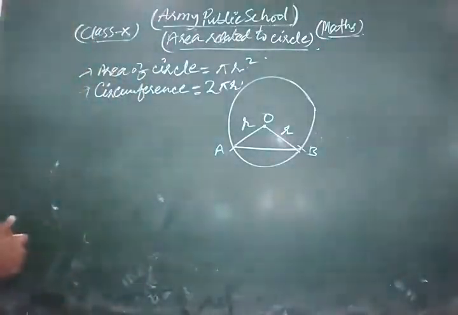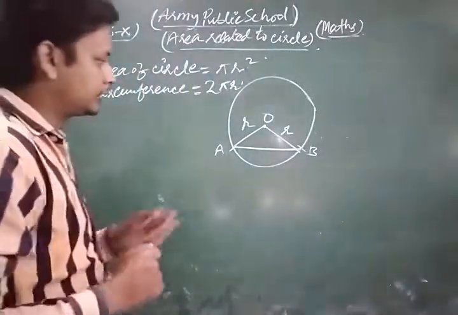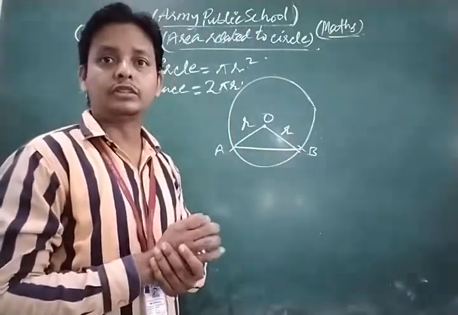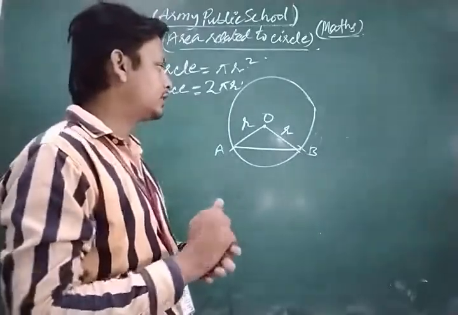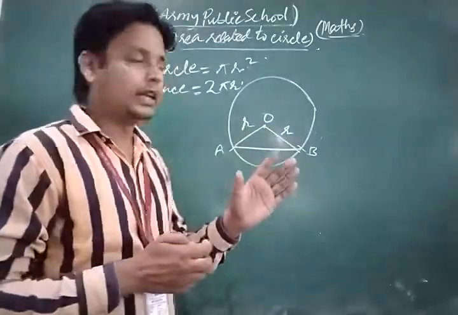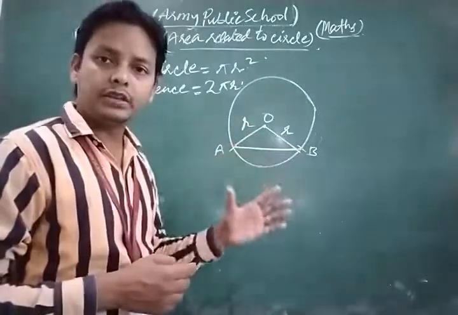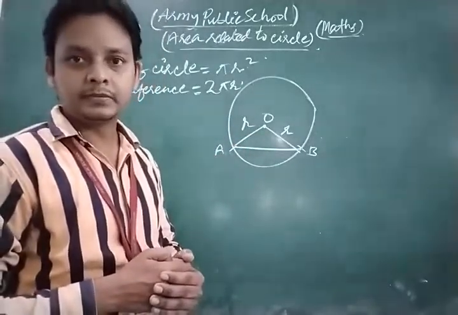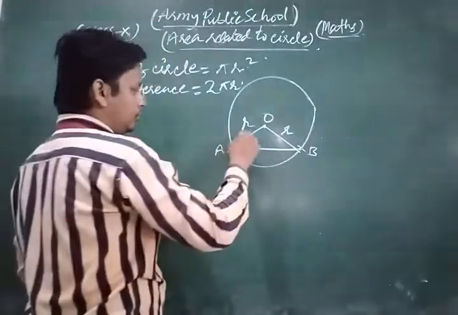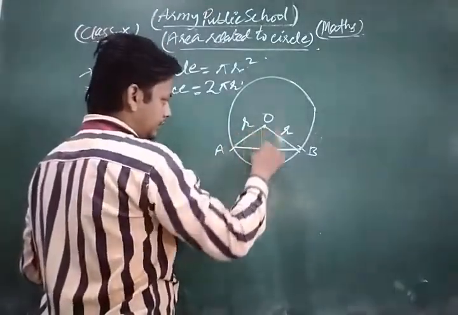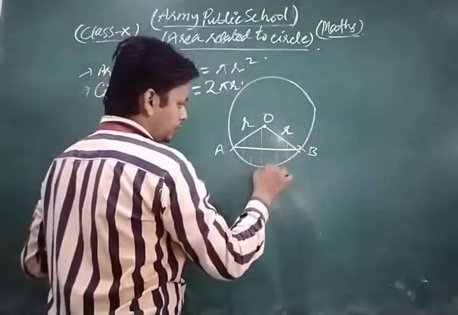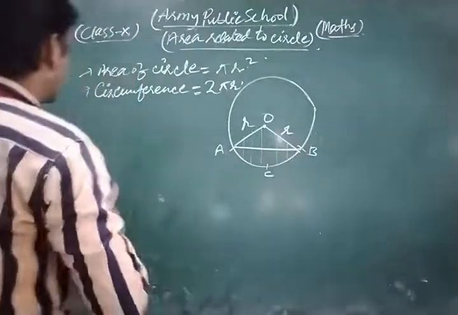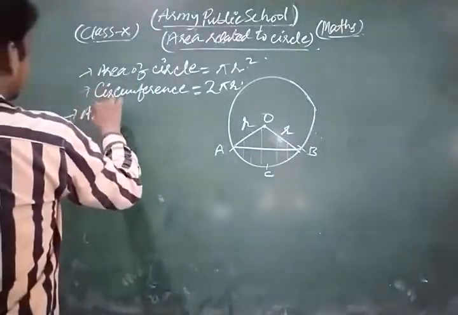Dear friends, now we are going to discuss the concept of a sector. This is a very important topic. A sector is a region bounded by an arc and the radii of the circle. Suppose that region has a point C. What is the formula for the area of a sector?